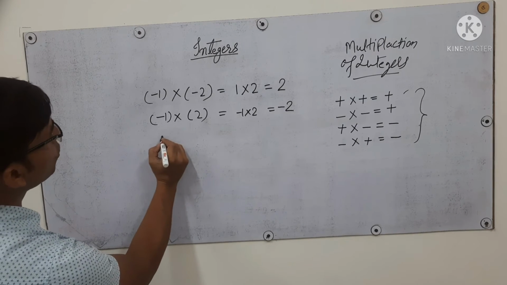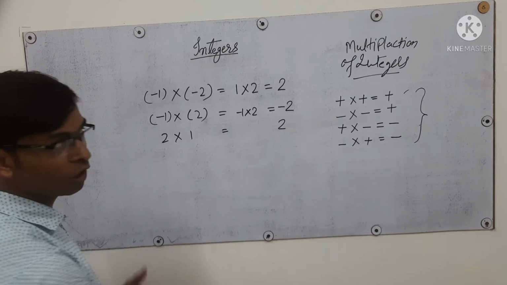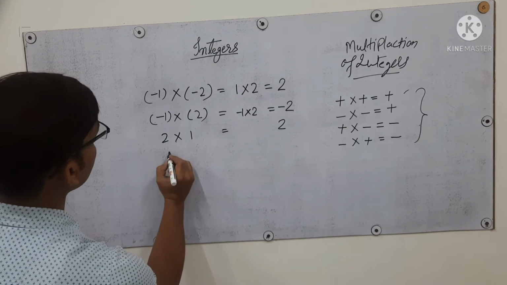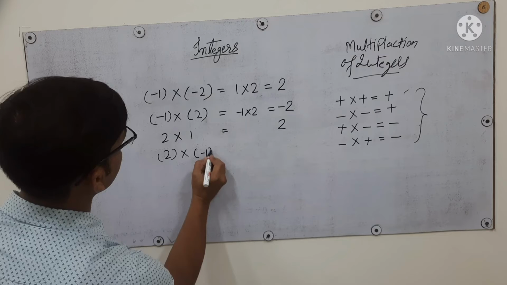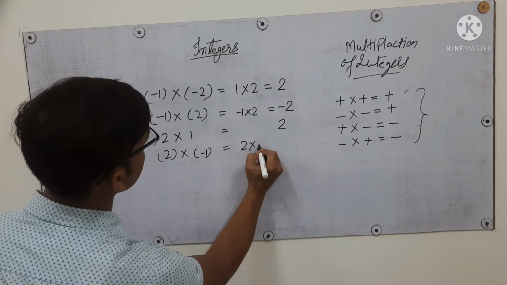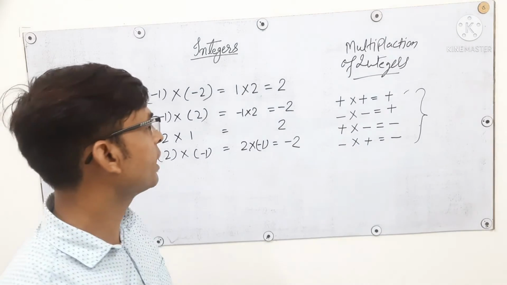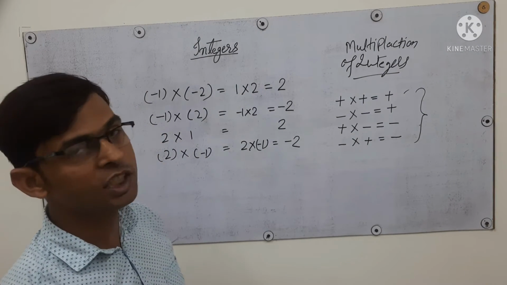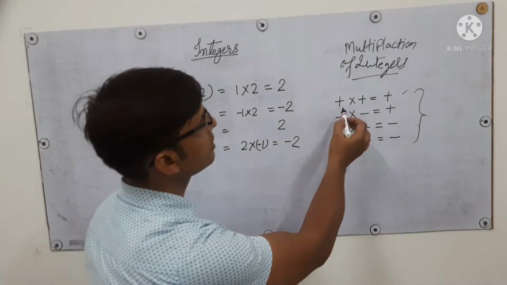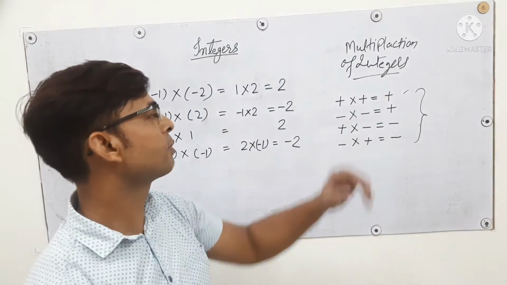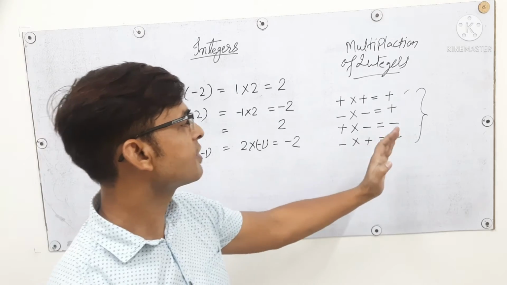If we have both positive numbers, that is 2 cross 1, then it will be 2. We all know about this. But if we have one number positive and the other number negative, that is 2 cross -1, then it can be written as 2 cross -1 equal to -2. So we can understand from here that there is a little difference in multiplication of integers and multiplication of natural or whole numbers. Here this formula works: plus plus gives plus, minus minus gives plus, plus minus gives minus, and minus plus gives minus.